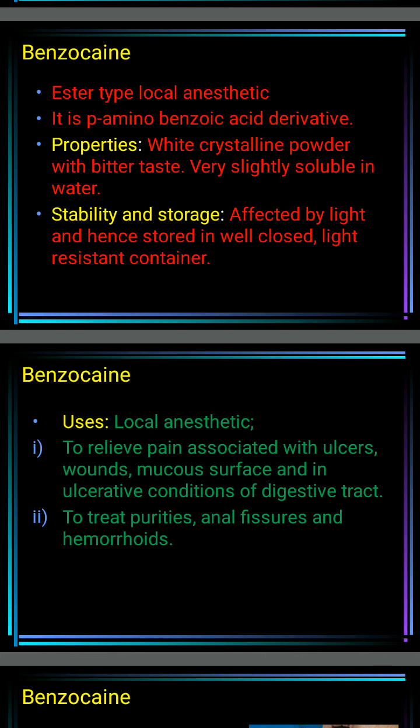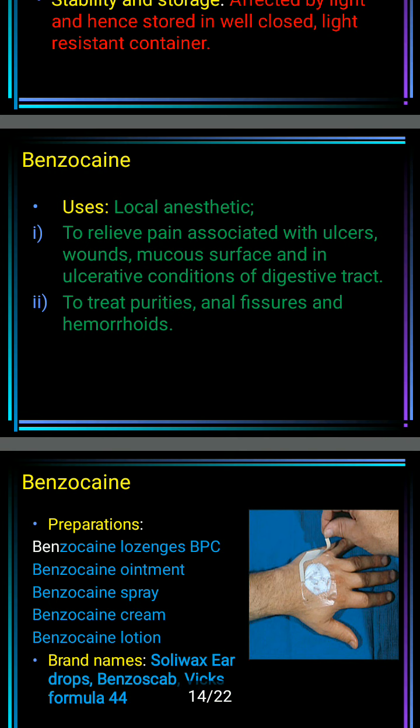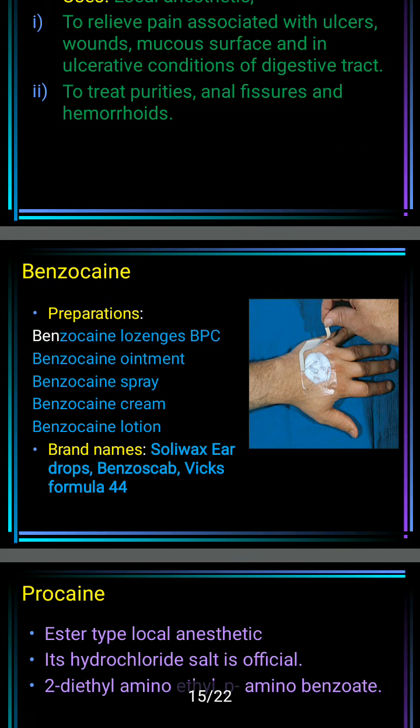Benzocaine has some popular marketed preparations like benzocaine lozenges BPC, benzocaine ointment, benzocaine spray, benzocaine cream, and benzocaine lotions, and the brand names are Solivax ear drop, Benzoscap, and Vicks Formula 44.